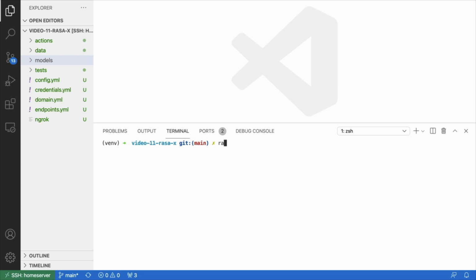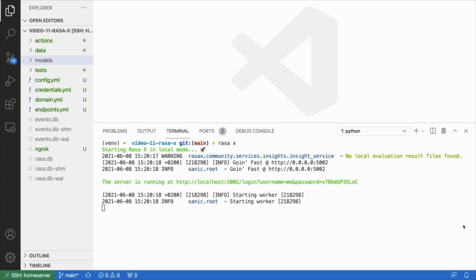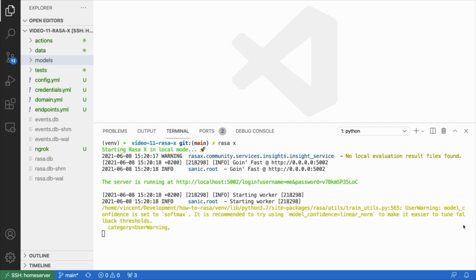And with that installed, I should now be able to run Rasa X directly like this from the command line, which will start up a service for me. A browser window should now have opened up, which is pointing to the URL that you see here. Note that it generated a username with a password, and this password is going to be different every time that we run this Rasa X command. But on our localhost on port 5002 on this URL, we can now explore Rasa X.